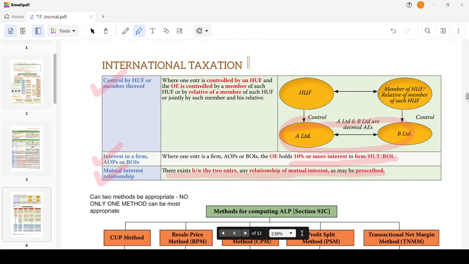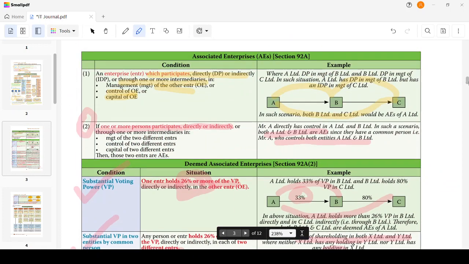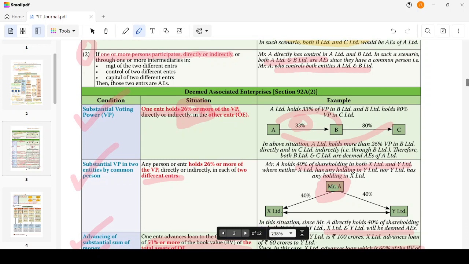So, we'll just go over it once again so that we'll recall it. First thing is an enterprise which participates directly or indirectly or through one or more intermediaries in the management of another enterprise, or control of the other enterprise, or capital of the other enterprise. The second condition is that if one or more persons participate directly or indirectly through one or more intermediaries in the management, control or capital of two different entities, then those two different entities will be associated enterprises. Financial voting power should be there. That is 26% or more.